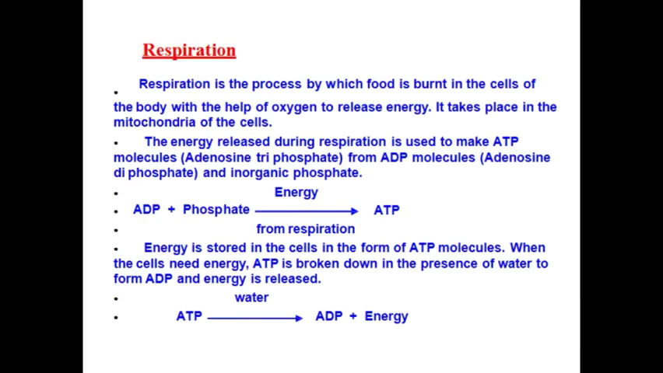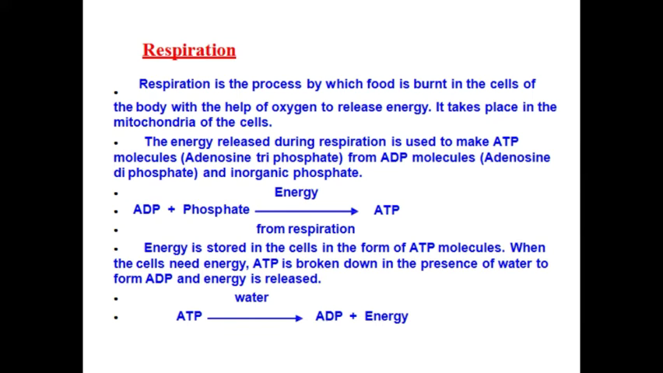So, what do we mean by respiration? Respiration is a process by which the food is burnt in the cell of the body with the help of oxygen to release the energy. Okay, children? This respiration takes place in the mitochondria. Why does it take place in the mitochondria? Mitochondria is the powerhouse of the cell. So, the respiration takes place in the mitochondria.